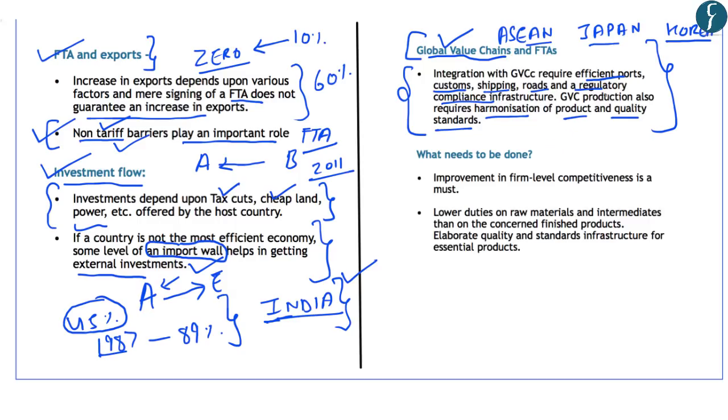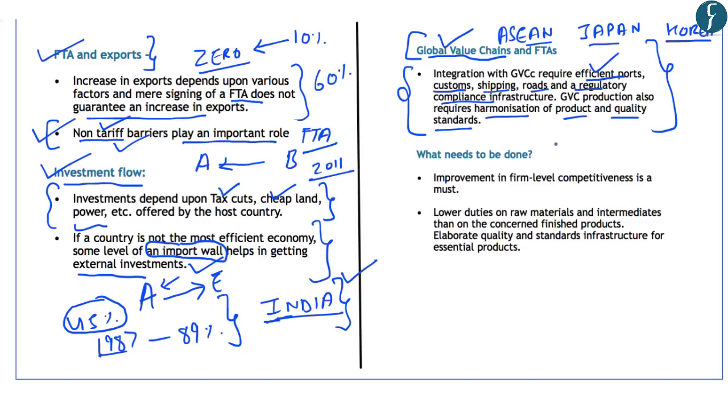It will have to work on an efficient port system and shipping system, and will also have to develop product quality and standards, etc. And that is how it can become an important player in the global value chains. So now, after analyzing that, free trade agreements will not necessarily lead to exports unless the non-tariff barriers are also removed. Further, the investments will depend upon the efficiency of the firms that are operating in the country. And thirdly, to become an important player in the global value chain, the country needs to focus on efficiencies on various aspects.